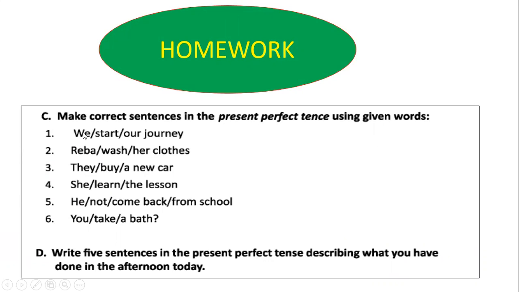Yes, after the subject, have or has. Then the main verb will be in past participle form. And you will make the last one an interrogative sentence, and before the subject, you have to use have. Then D, write 5 sentences in the present perfect tense describing what you have done in the afternoon today.